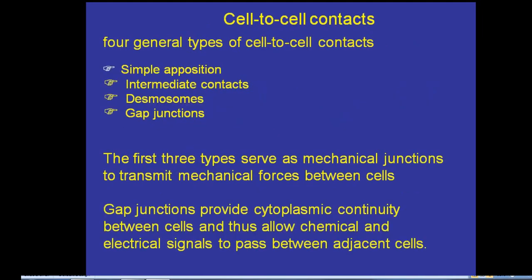Four general types of cell to cell contacts are observed in smooth muscle: simple opposition, intermediate contacts, desmosomes, and gap junctions. The first three types serve as mechanical junctions to transmit mechanical forces between cells, while the fourth, gap junctions, provide cytoplasmic continuity between cells and thus allow chemical and electrical signals to pass between adjacent cells.